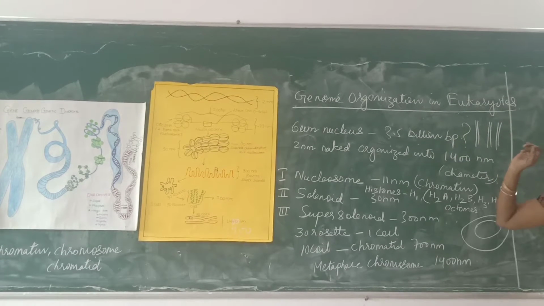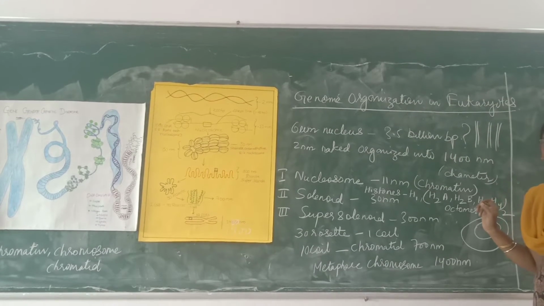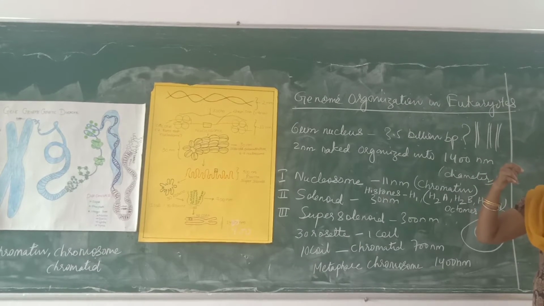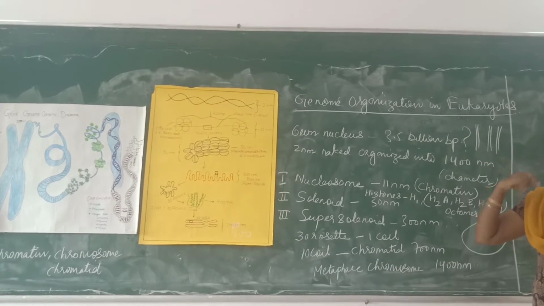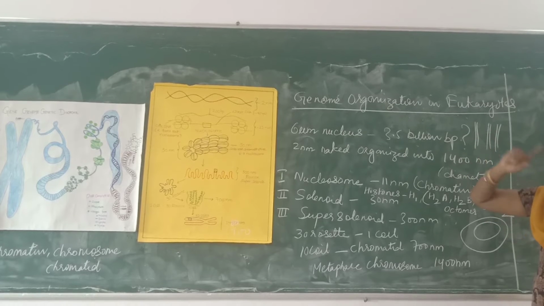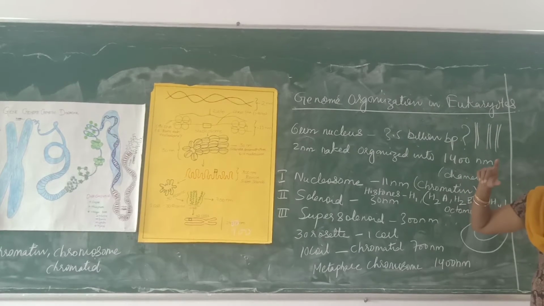Just imagine a cord and a thread, how it is wrapped around. In the same way, imagine the cord is a protein, and your threads are wrapped around it. So what happens when any thread is wrapped around is that the diameter will increase and the length will reduce.